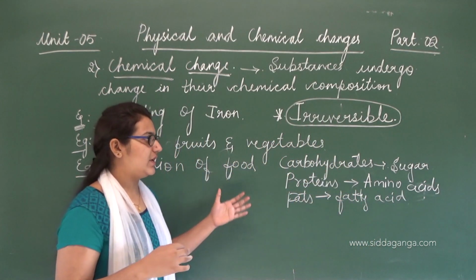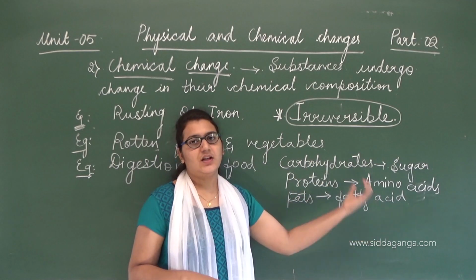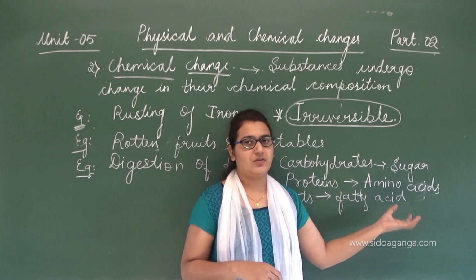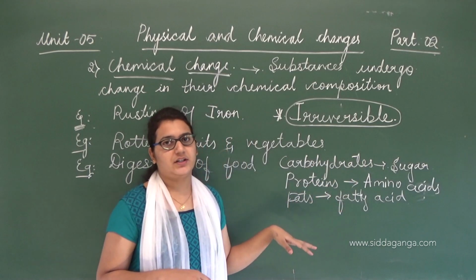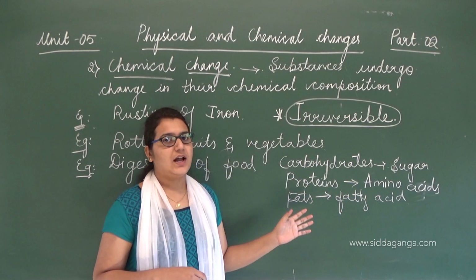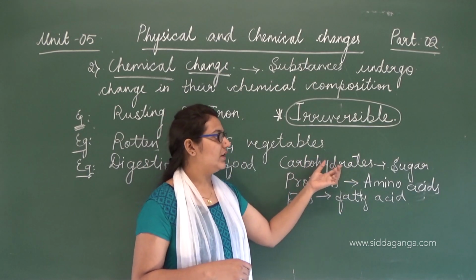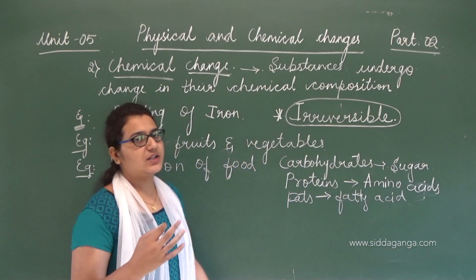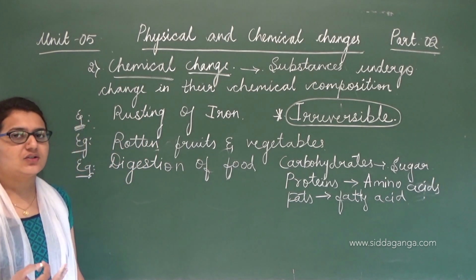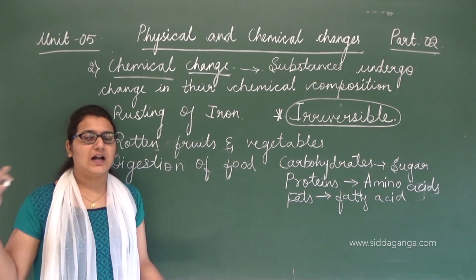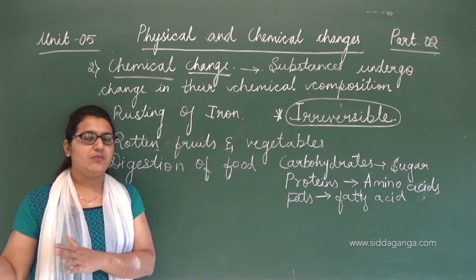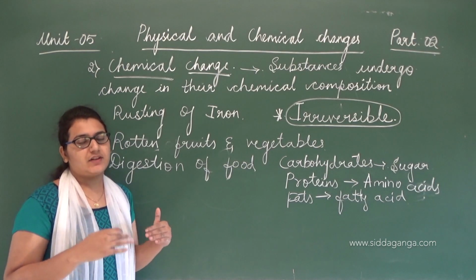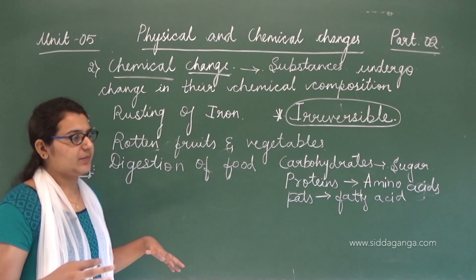So this is the digestion, breaking of complex into simpler ones. After the formation of amino acids, they don't form the same carbohydrate again. So it is irreversible, and after this carbohydrate, a new product is formed. So in chemical changes, basically it is irreversible, and also new substances are formed. Unless new substances are formed, it is a physical change. When new substances are formed, it is a chemical change.